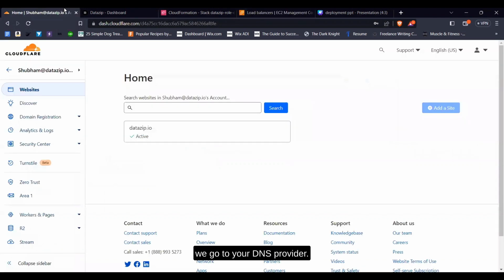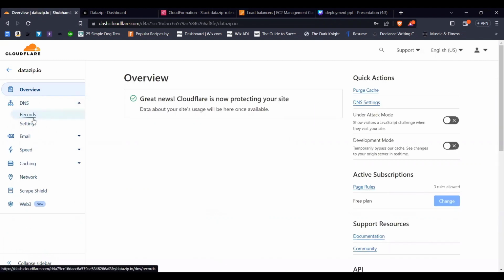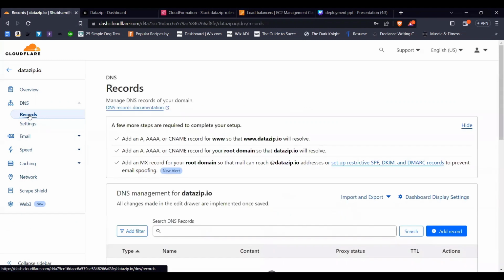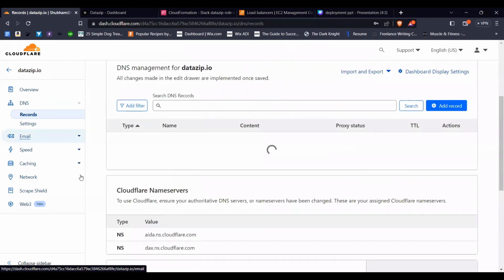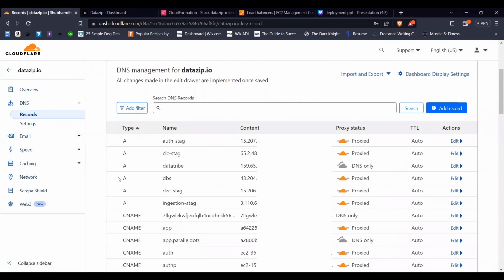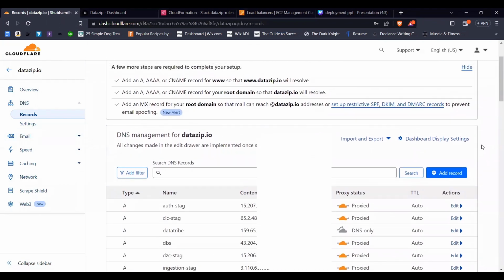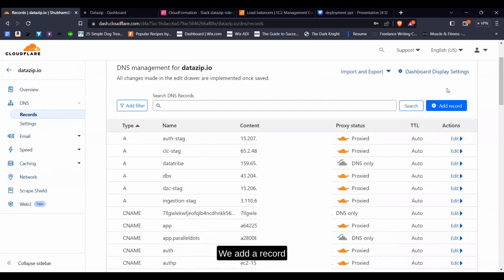And we go to your DNS provider. Here we are using Cloudflare. We add a record.